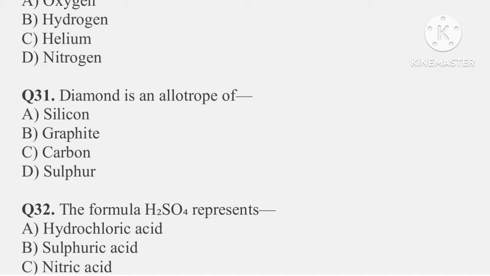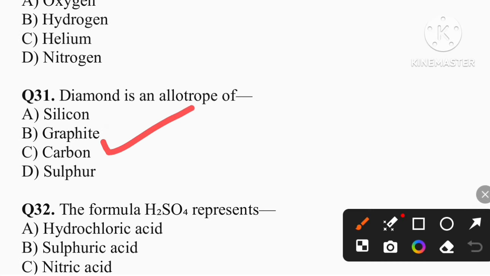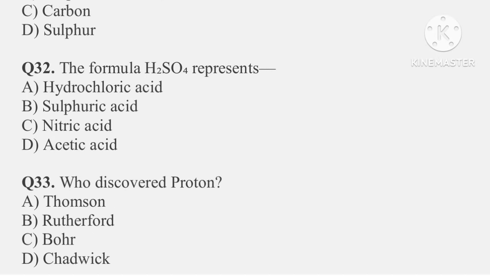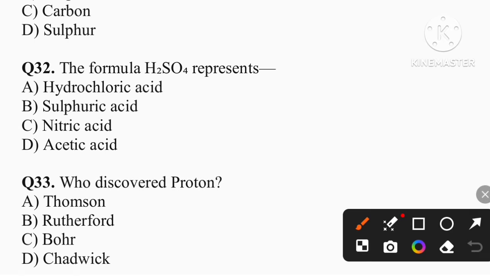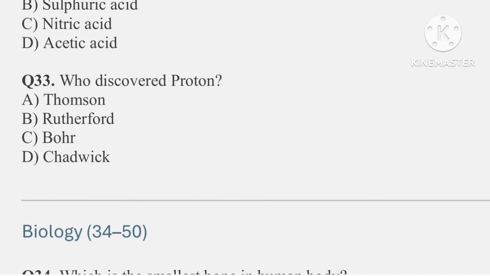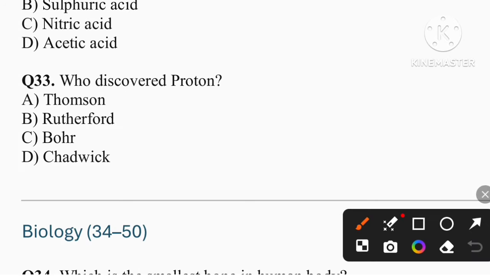Question number 31. Diamond is an allotrope of. So the answer is option C, that is carbon. Question number 32. The formula H2SO4 represents sulfuric acid, that is option B. Question number 33. Who discovered proton? So the correct answer is option B, that is Rutherford.